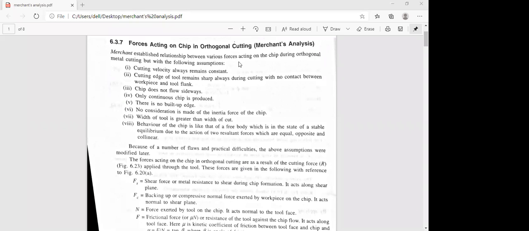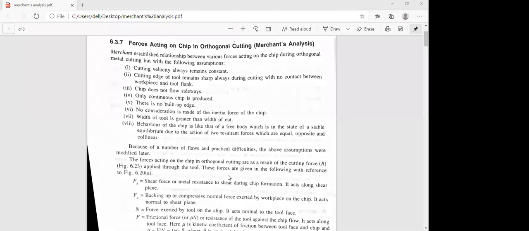The second one is the cutting edge of the tool. We have to assume that it always remains sharp during cutting. That means we should have no contact between the workpiece and the tool flank. The third assumption is that the chip does not flow sideways.